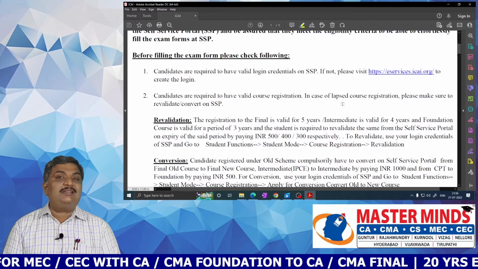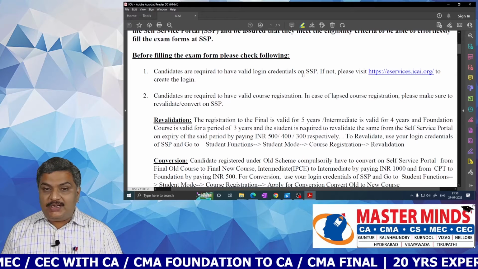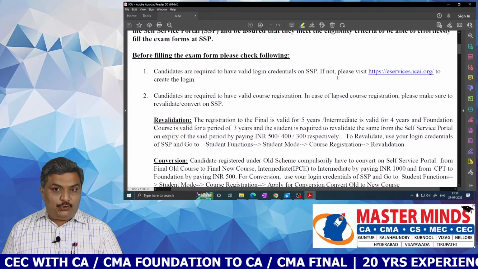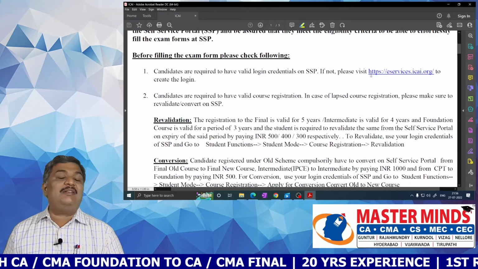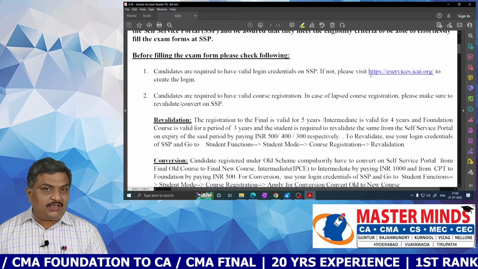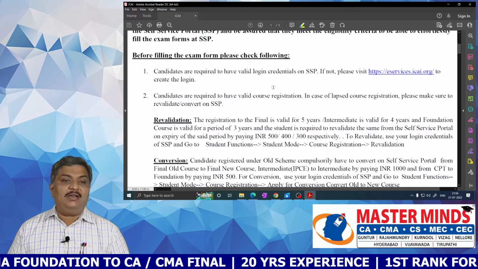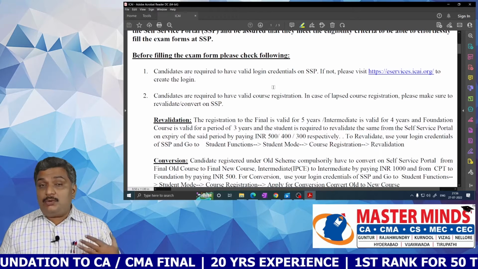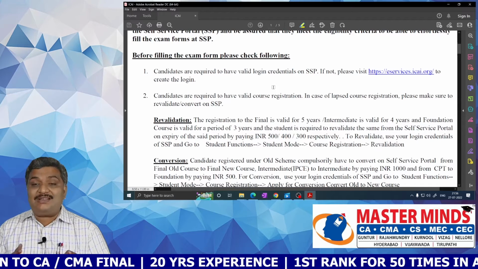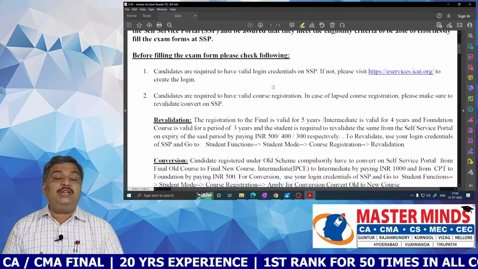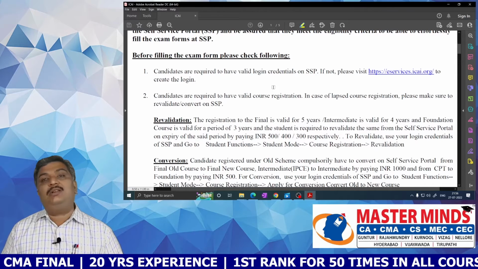The first one is the candidate should have valid login credentials on SSP, and if you do not have valid login credentials, then you have to visit eservices.icai.org to create the login. And the candidates have to have a valid course registration, and if the course registration has lapsed, then you need to revalidate or convert on the SSP portal.